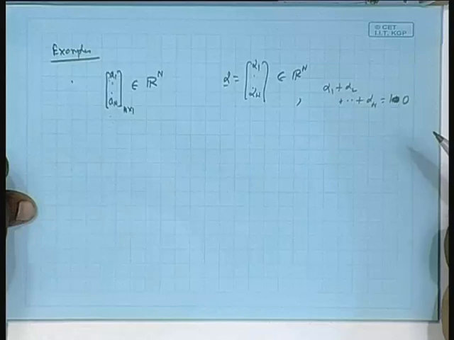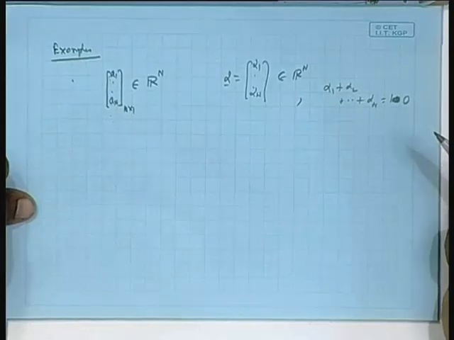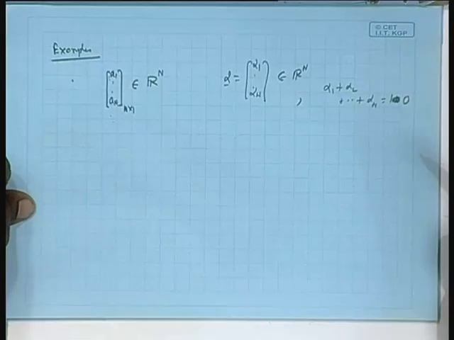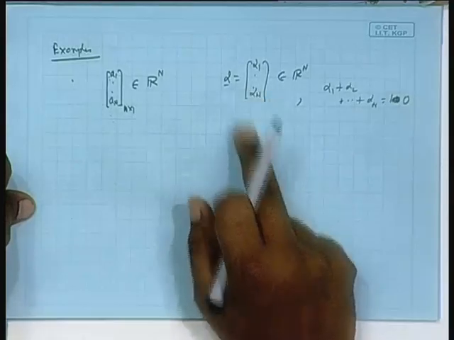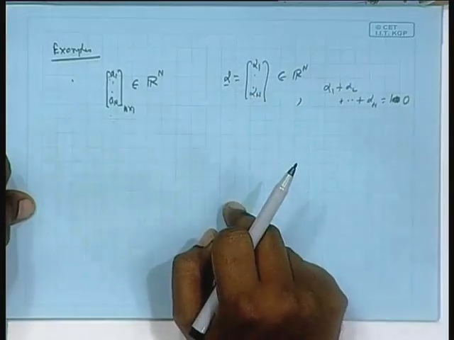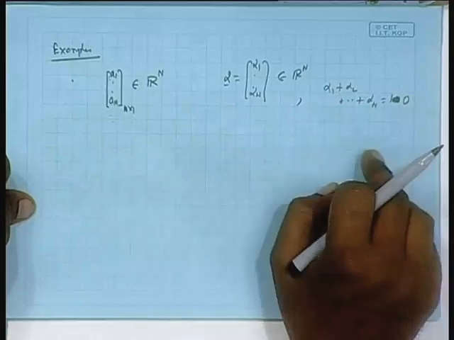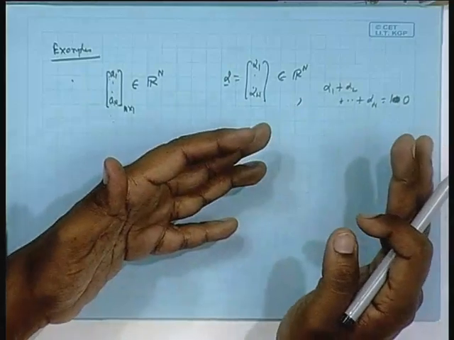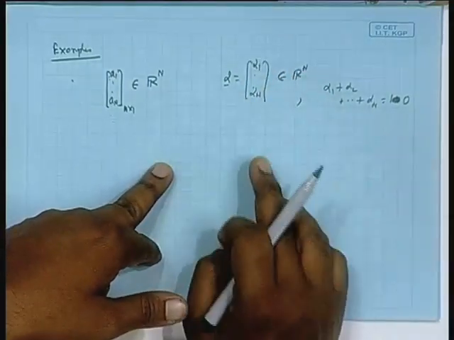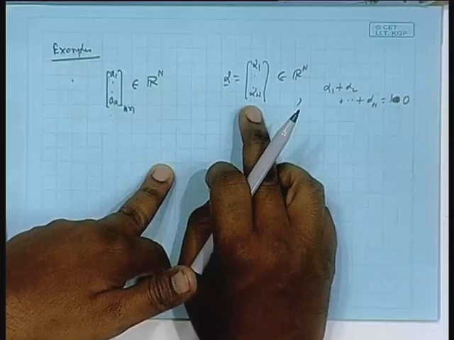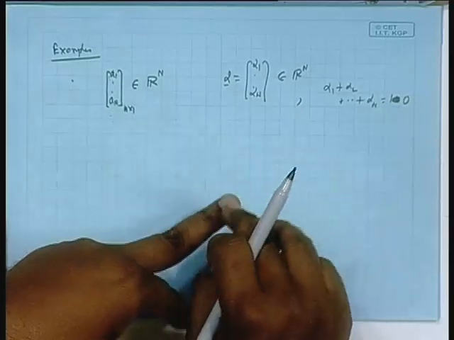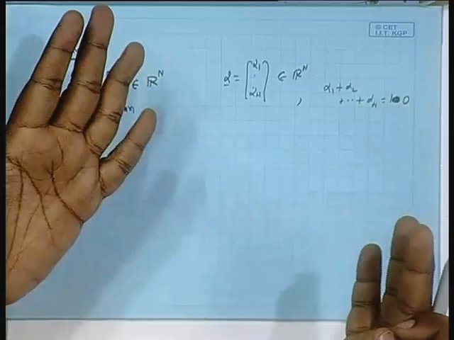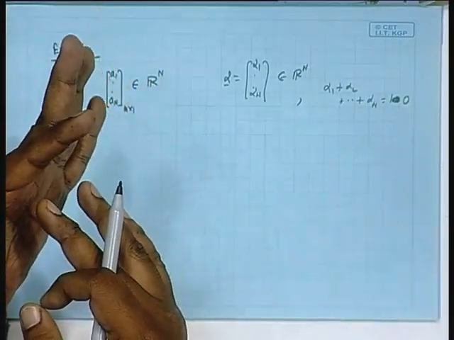Now, suppose instead of 10 I make it 0, that is, all the terms added equal 0. Then it will be a subspace, because you take any vector whose terms added give 0, take another one, again terms added equal 0. Now, if you add the two vectors, the resulting vector, if you add the terms, you will get 0 only. Or you take any such vector and multiply by a scalar, and then take the resulting vector and add all its terms, still it will be 0, because the scalar will be common. Are you following me?